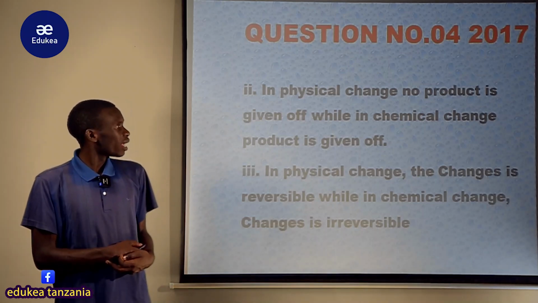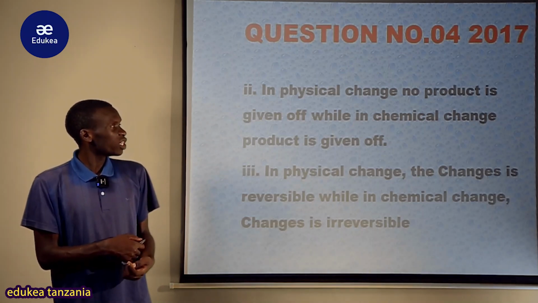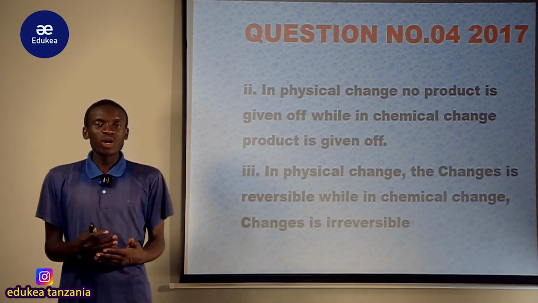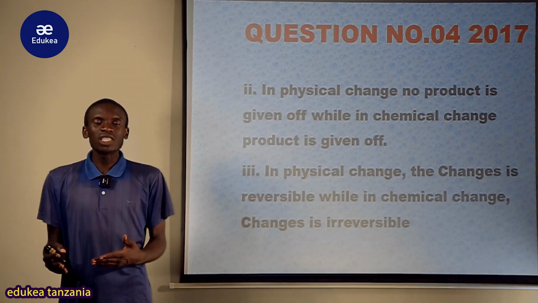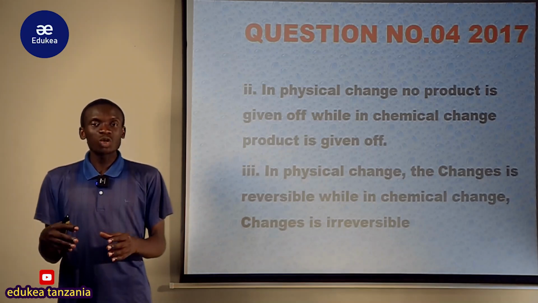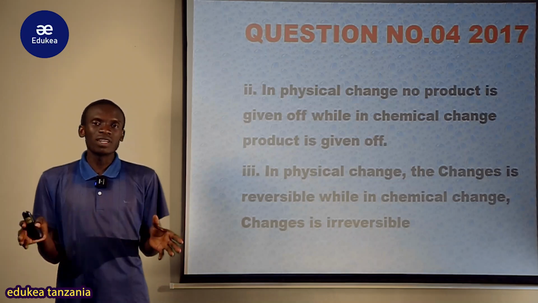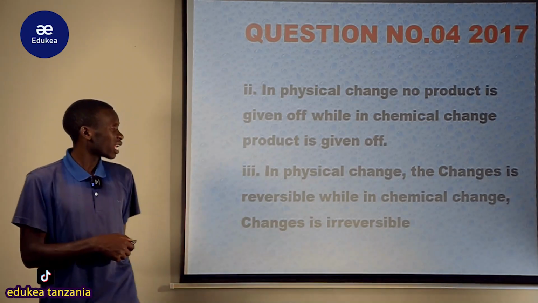Another example in the chemical change is burning of wood. If you burn wood, you get ashes. That is about the chemical change. Ashes do not return to the original form. The composition of ashes and wood are different. So that is about the chemical change.